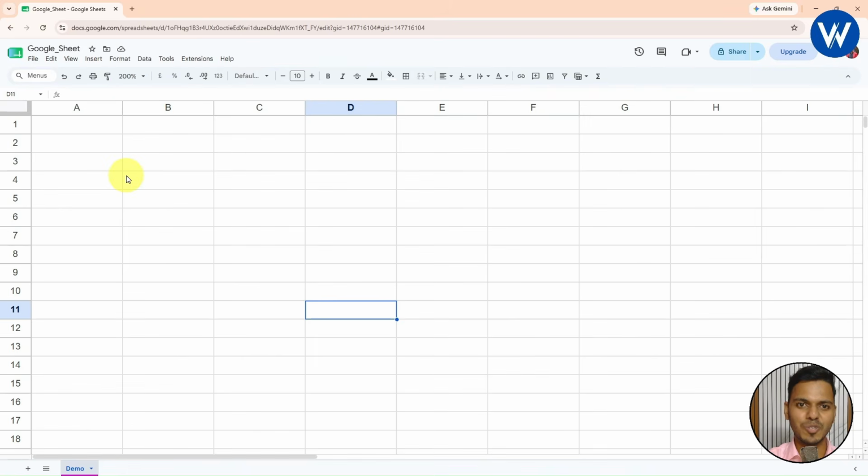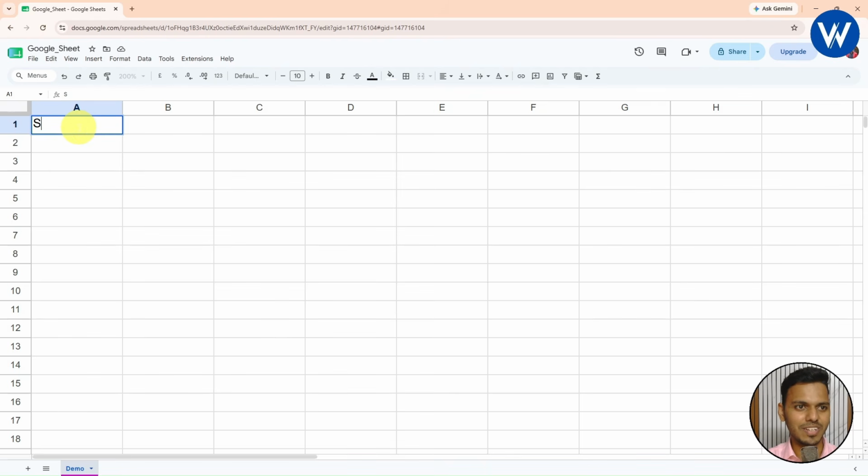So once you click on 200%, the size of the cells will increase. Okay. Now what I will do, I will insert the data one by one. So basically here I will be taking the student data. Like I will take student serial number, student name, and the subject marks, subject 1, 2 and 3. Now let's see guys how we can do this.